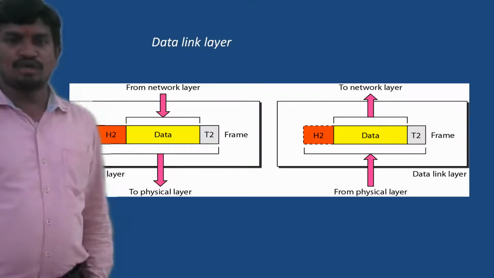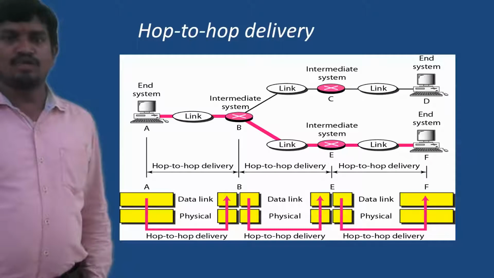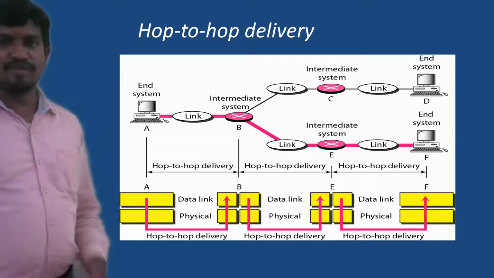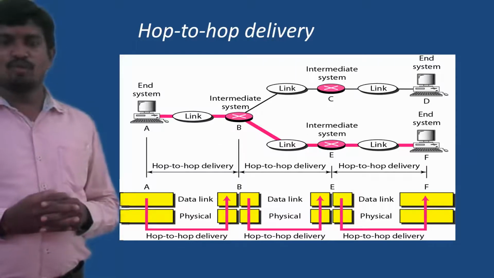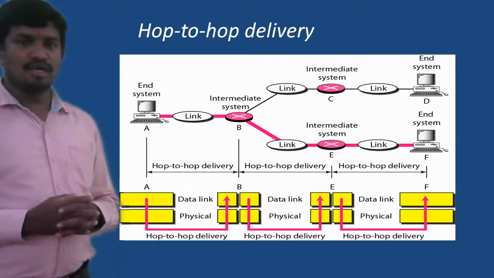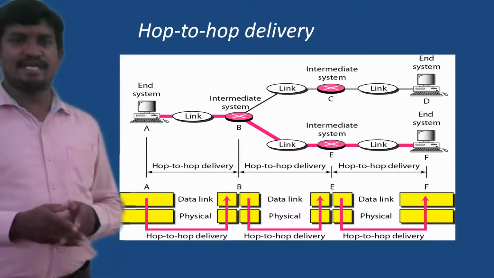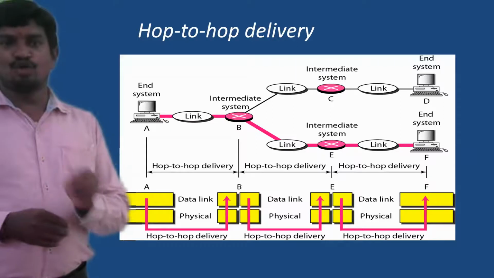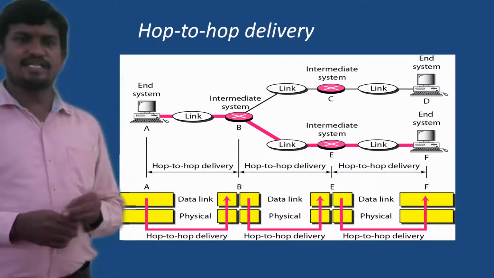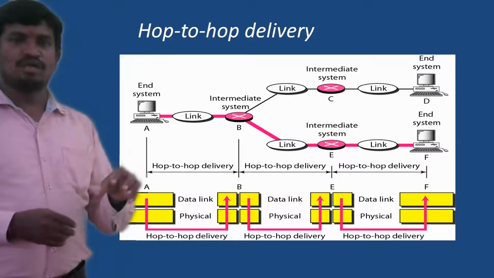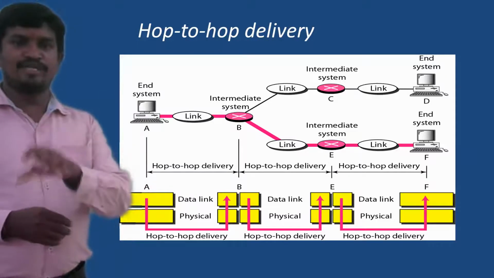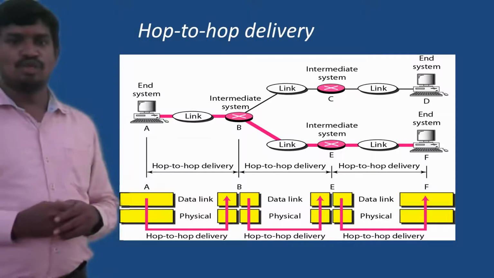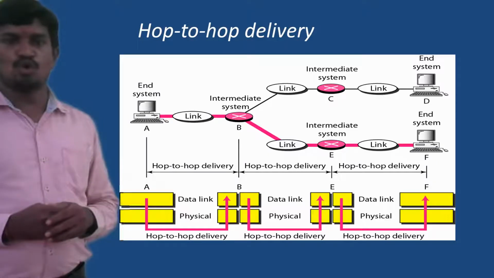Now, let us get into the issues related to the data link layer. The data link layer makes use of a method called the hop-to-hop delivery model. I am talking about hop-to-hop because the data link layer exists at each and every node present in the entire network. Data link layer functionalities are required at the intermediate router, and at the intermediate switch. Likewise, the data link layer exists at each and every node. That is the reason it uses the hop-to-hop delivery model.